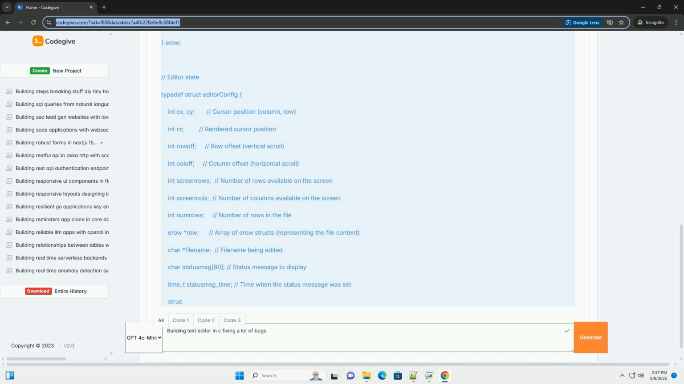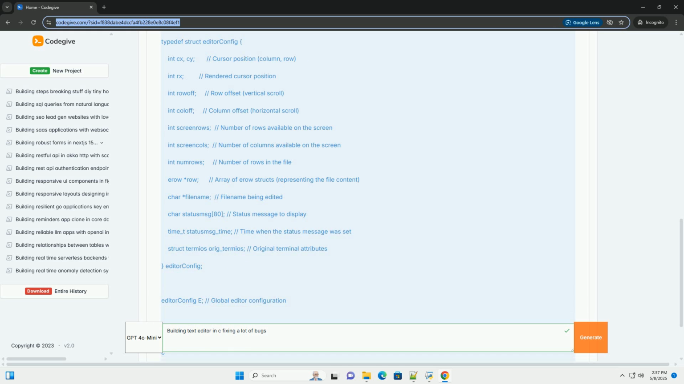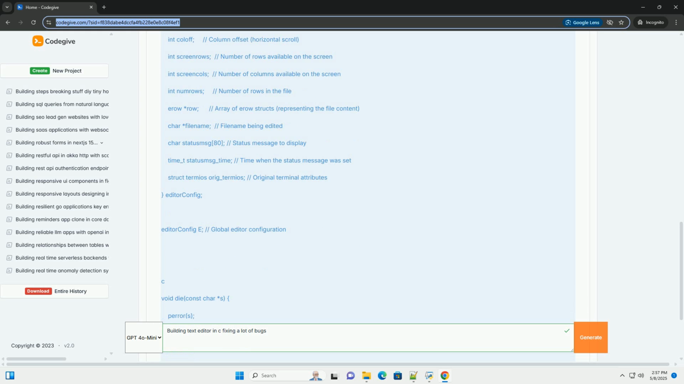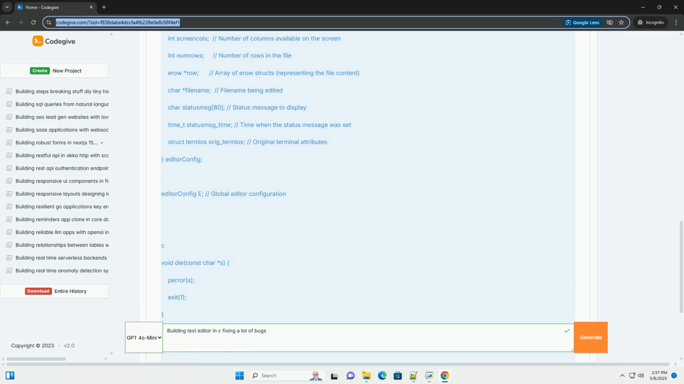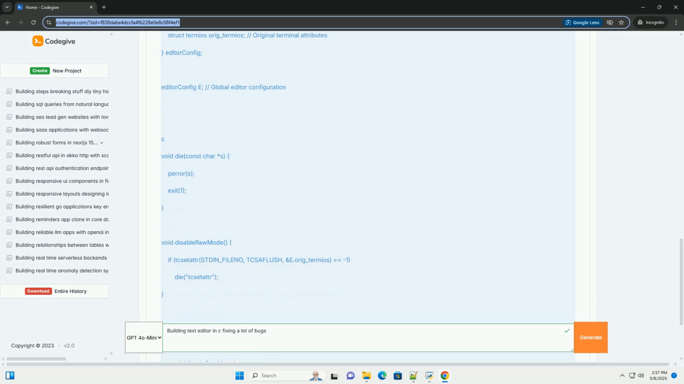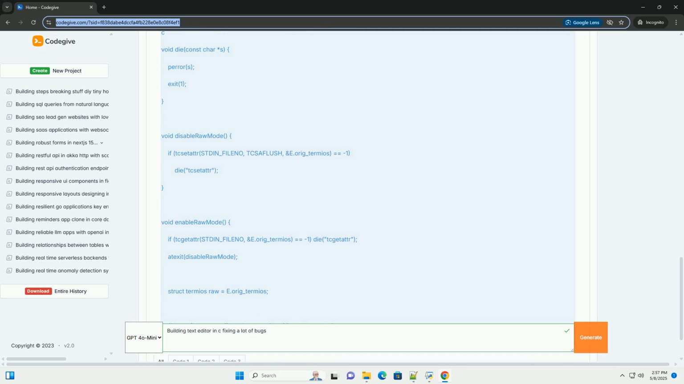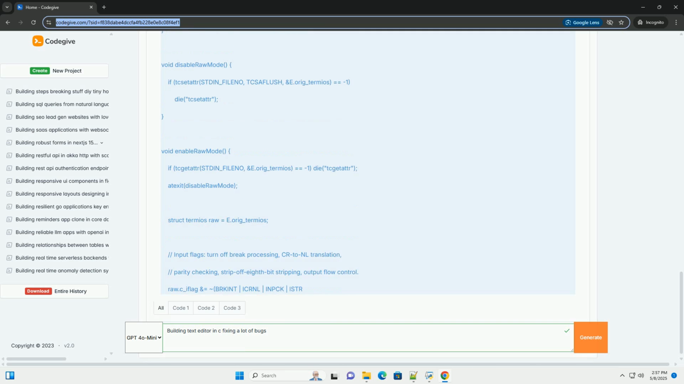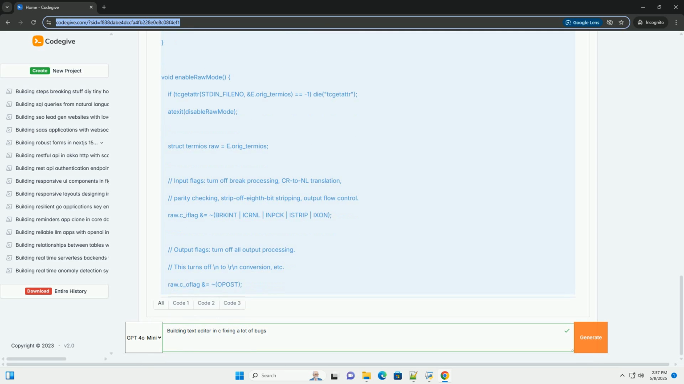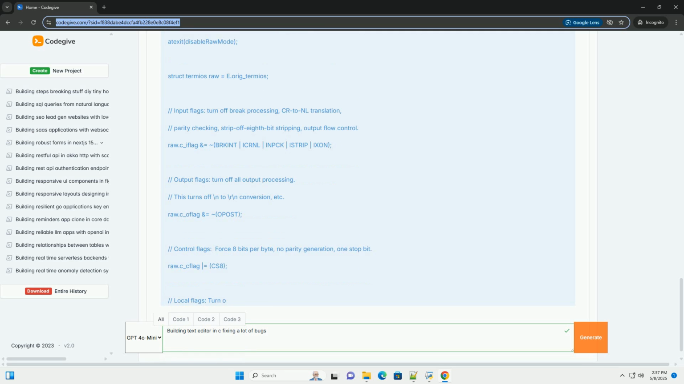Prerequisites: basic knowledge of C programming, pointers, structs, and file I/O. Understanding of terminal concepts, cursor position, and screen clearing. A C compiler, GCC is recommended. A terminal: Linux terminal, macOS terminal, or a terminal emulator on Windows like Cygwin or WSL.